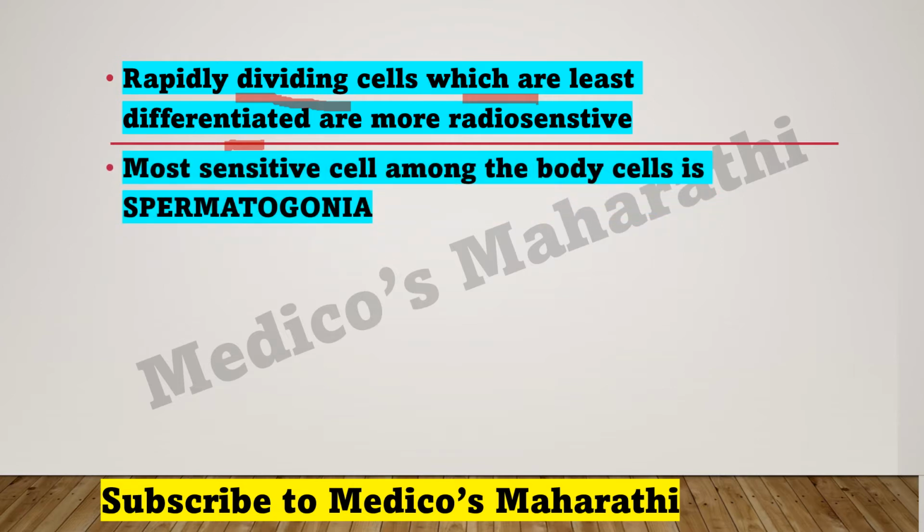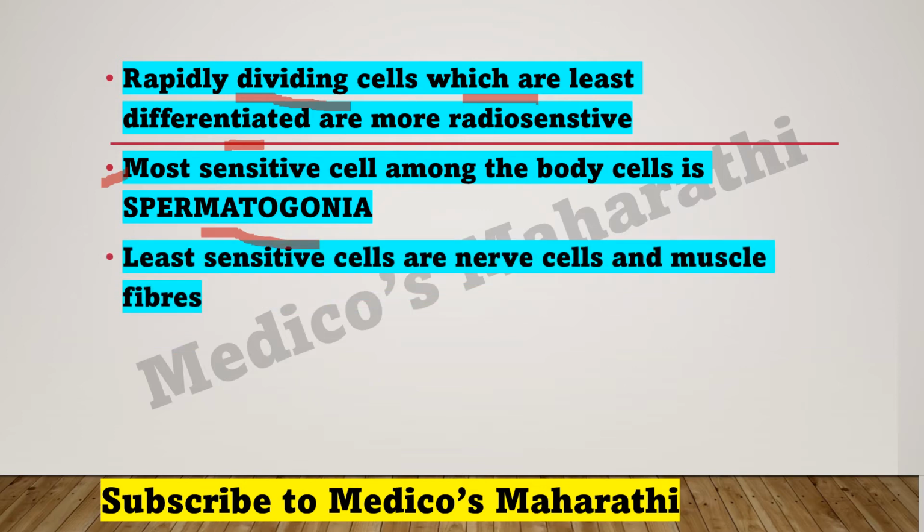What is next? Most sensitive cell among the body cells is spermatogonia, not GI tissue. Least sensitive cells are nerve cells and muscle fibers. So these three choices A, B, D are now changed and these are correct choices. If the examiner gives any one of these, then you can mark them as correct. So the first question is done. Let's move to the next question.